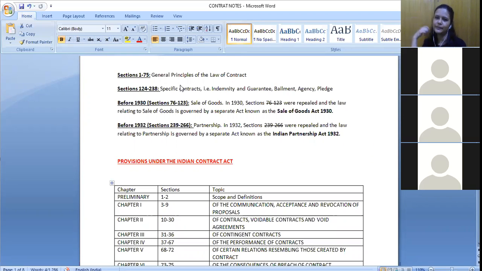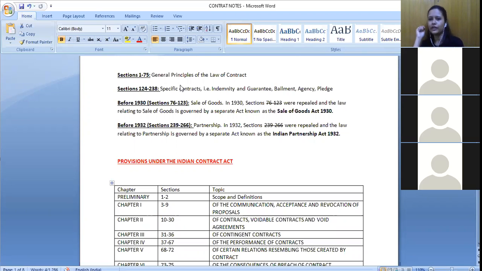Take for example, certain subjects are included for your mains. How do you need to prepare for that? You need to prepare each and every important topic, and study those in detail. But if a certain subject is included only for your prelims, you should follow a different strategy for that, right? So you cannot waste your time reading something that is not important from the exam point of view.